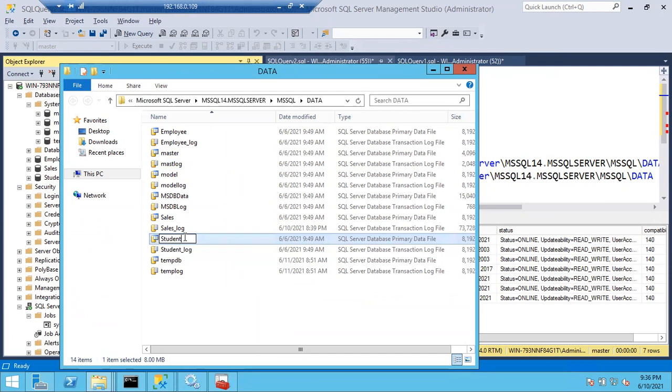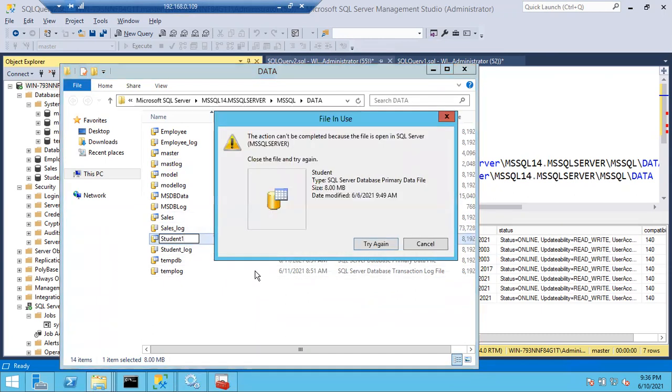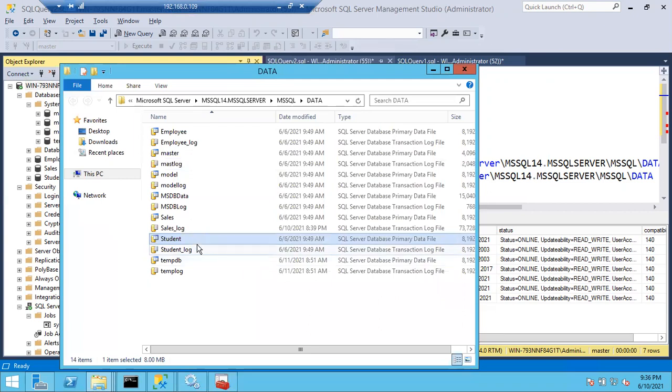Student, right? Can I rename it to student one? It will throw you the error: the action can't be completed because the file is open in SQL Server. So you cannot rename and you cannot delete the files.